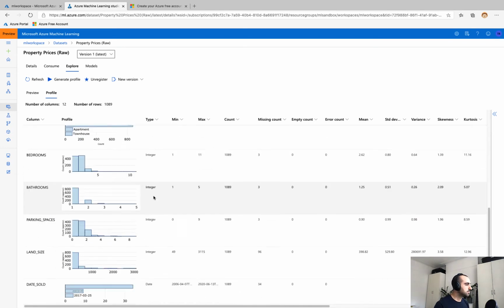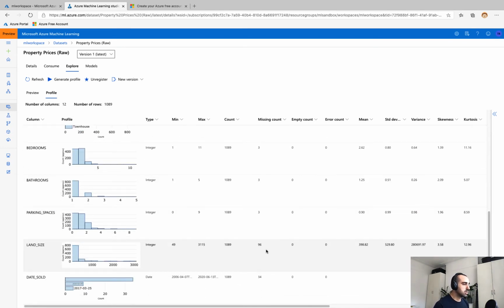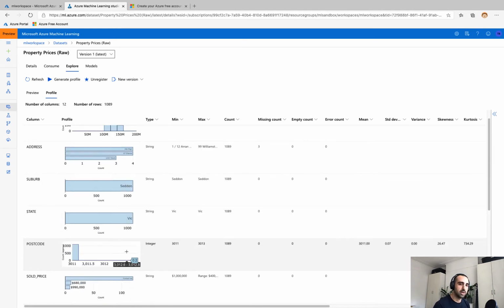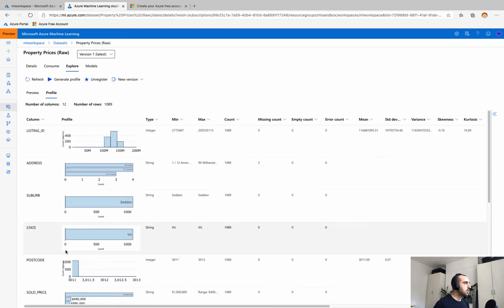If I scroll down to land size, for instance, so this particular sample was of one suburb within Melbourne, and it was sold prices over the course of 10 years. But for this particular suburb, I can see that the vast majority of land is within the 50 to 355 square meters mark before the distribution drops steeply to the next bin. So this is quite useful for identifying columns with a lot of missing values. Maybe you don't want to bring those through, or you've potentially got imbalances in your data, right? And how are we going to cater for that when we're building our pipeline?